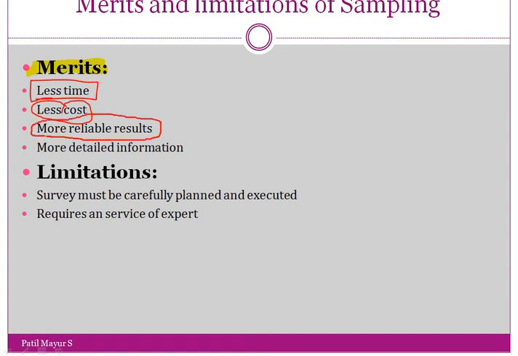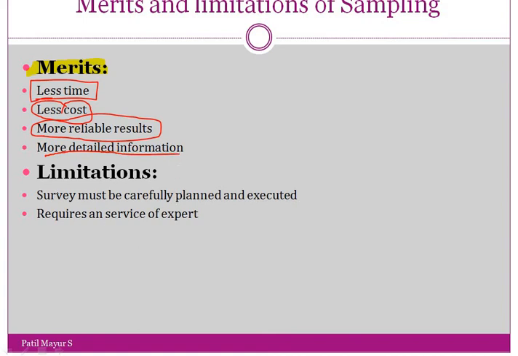A sample will give you more reliable results. Then in sampling we also get more detailed information.